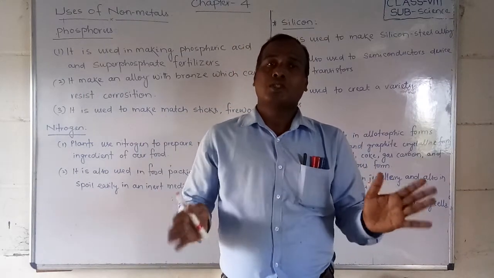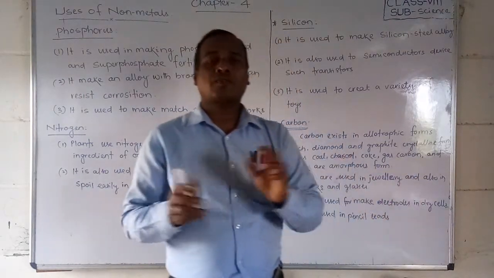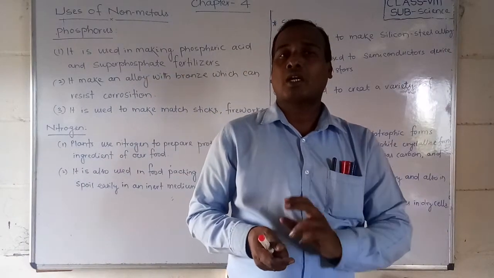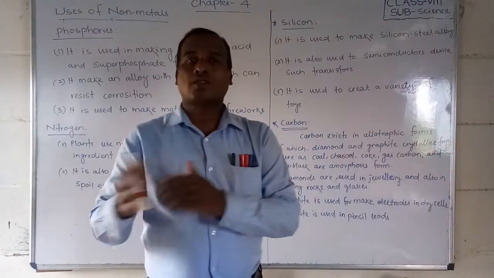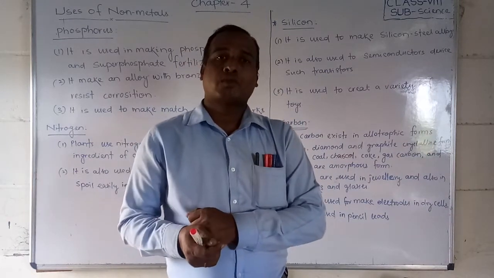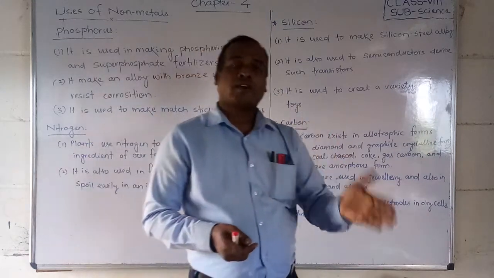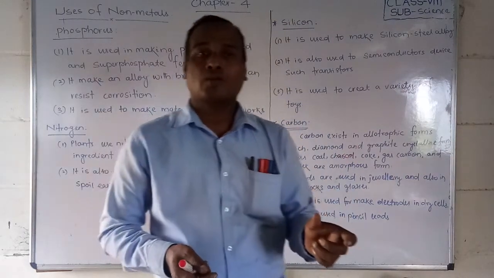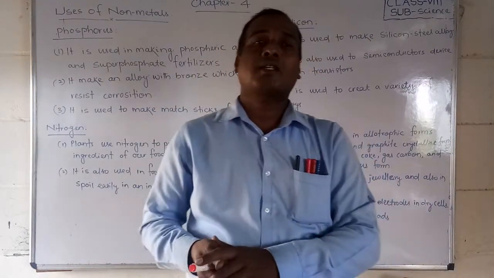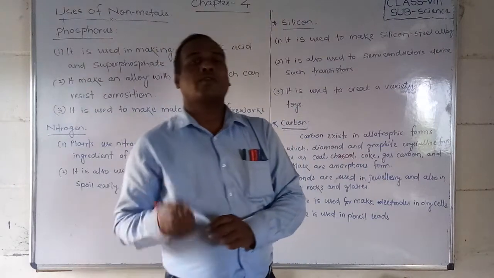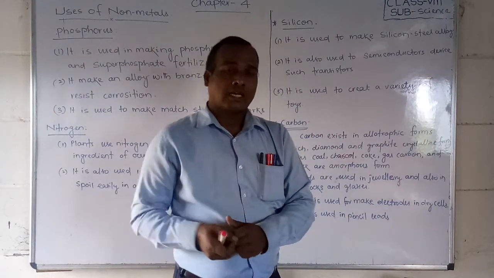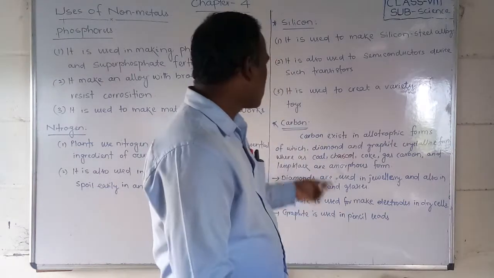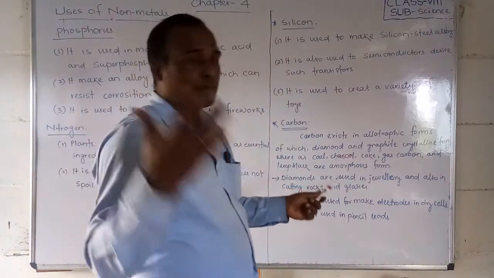Okay students, did you understand what the allotropic forms of carbon are? Allotropic forms are of two types. One is crystalline form, another one is amorphous form. Crystalline forms are graphite and diamond, which are very strong. But amorphous forms generally have smoothness like a powder, like you will feel. That is coal, charcoal, coke and lamp black. These are the amorphous form.